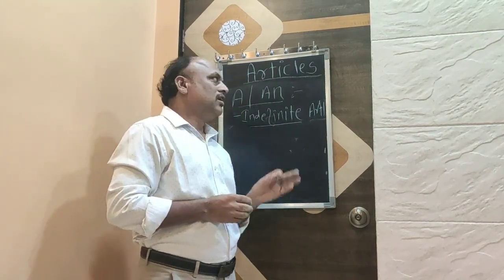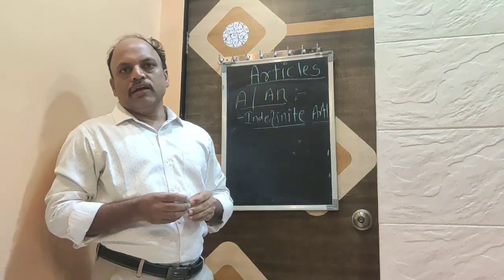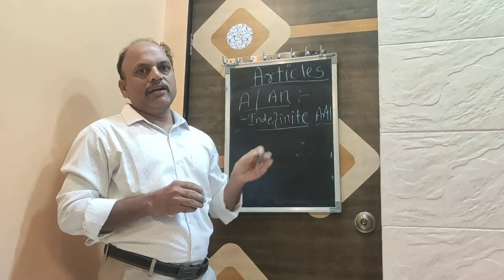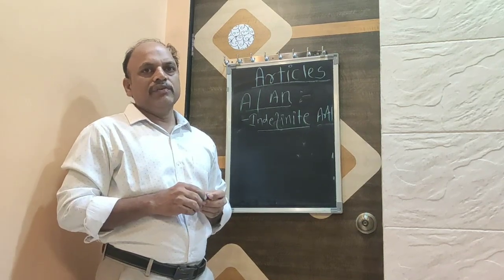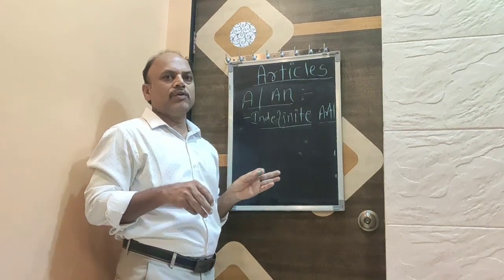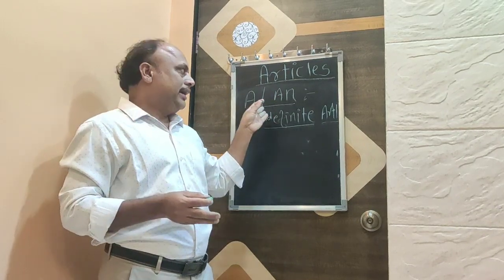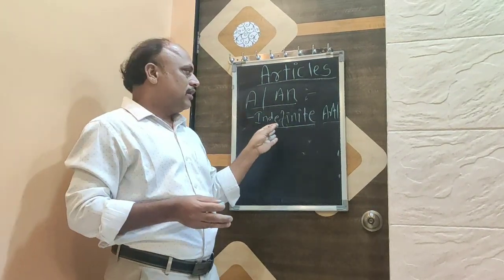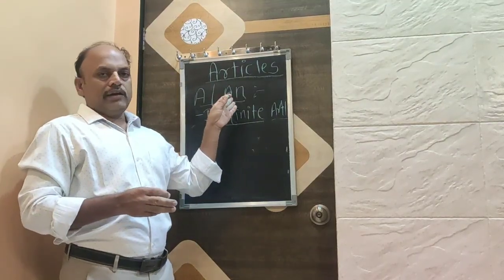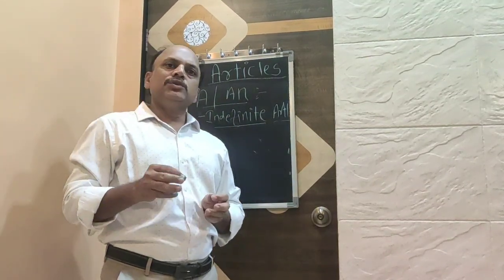We are at the last part of parts of speech: the article a and an, the second part of our articles. In our last video, we have seen the first part of our article, that is the. In this video we are going to see in a broader view how the articles a and an, that are indefinite articles, are used in sentences. The articles a and an are also called indefinite articles because it is used in a